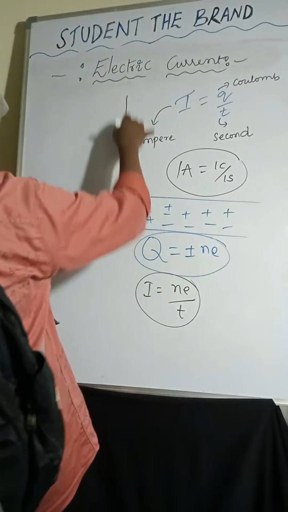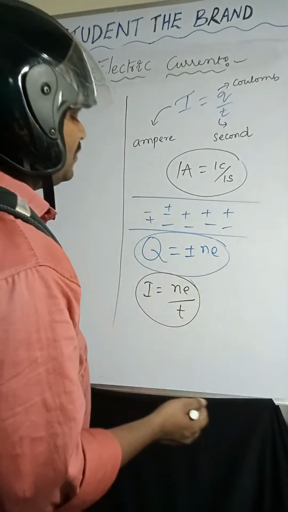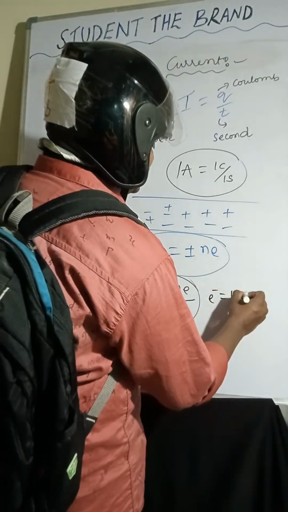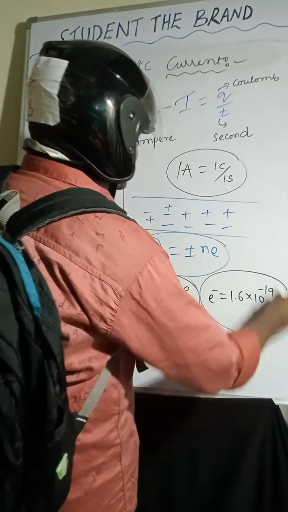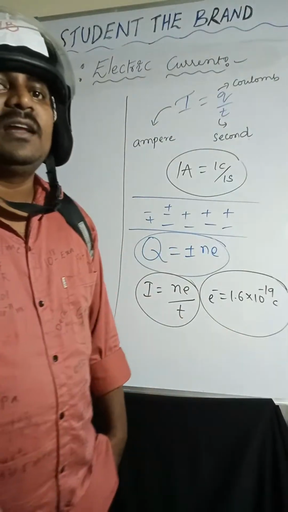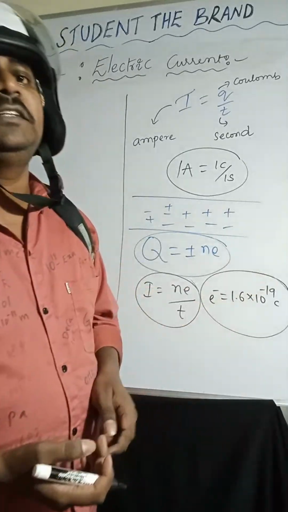Next one. Current I equal to Ne by T, where N is the number of charges. On one electron, how much charge is present? On one electron, it is 1.6 into 10 power minus 19 coulomb.